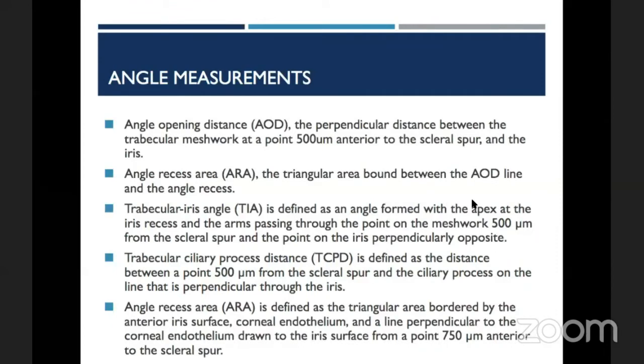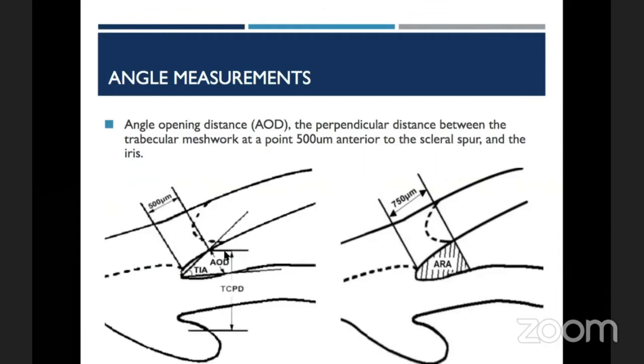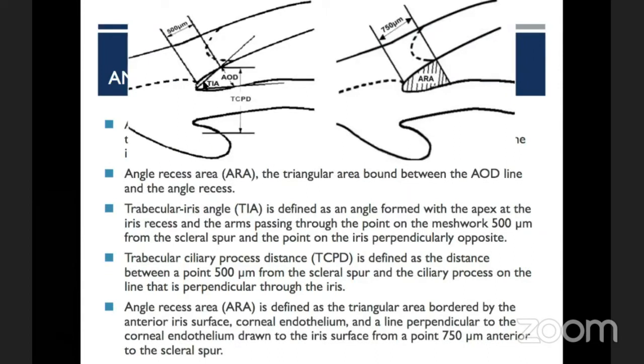So what are the various measurements that we can take on UBM? One is the angle opening distance. How do we measure that? 500 microns anterior to the scleral spur, we draw a perpendicular on the iris, and this distance is the angle opening distance. Then the trabecular iris angle: this angle has its apex at the iris recess and its arms crossing the points of the angle opening distance. The third important measurement is the trabeculociliary processes distance. Again, 500 microns from the scleral spur, we draw a straight line bisecting through the iris up to the ciliary processes.